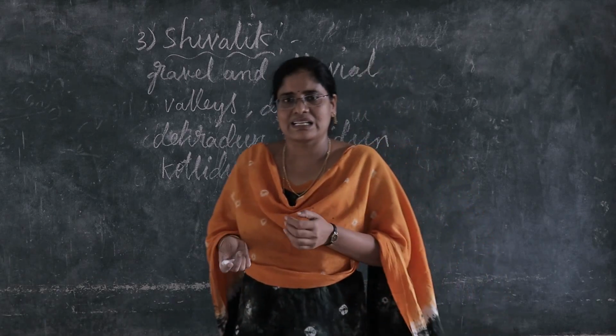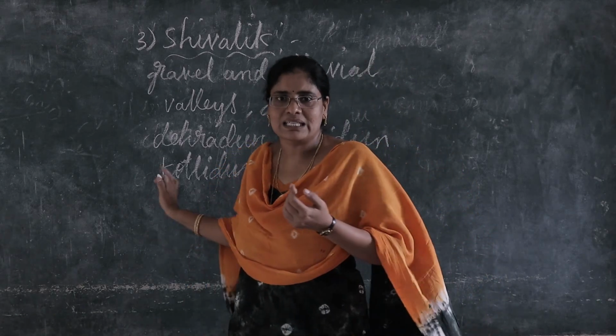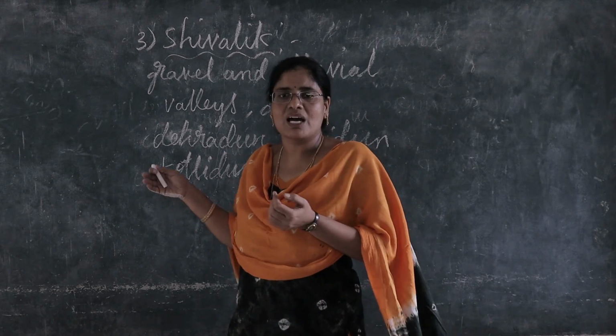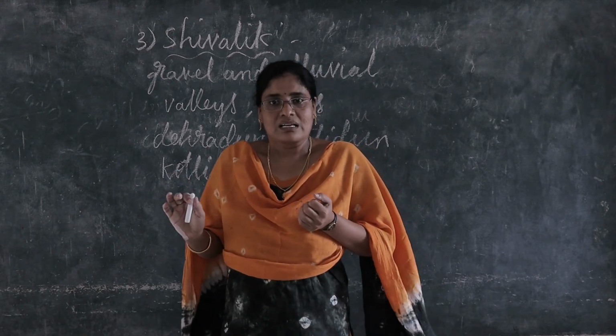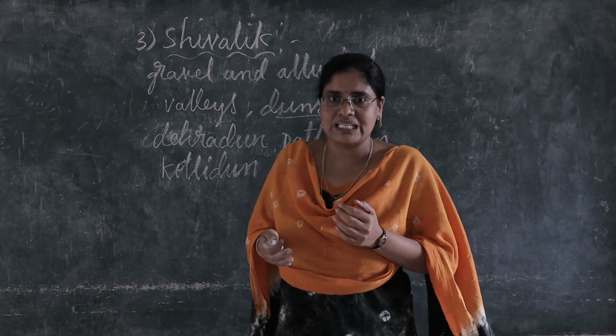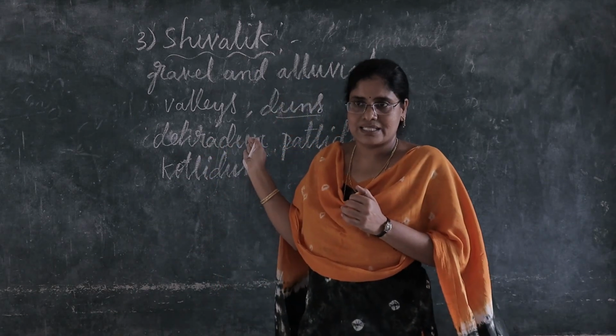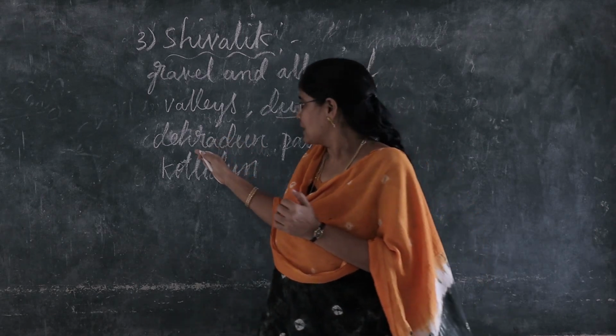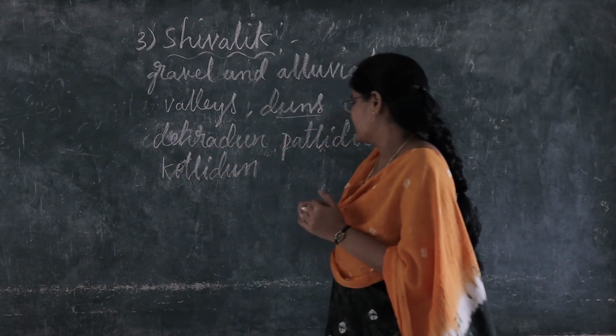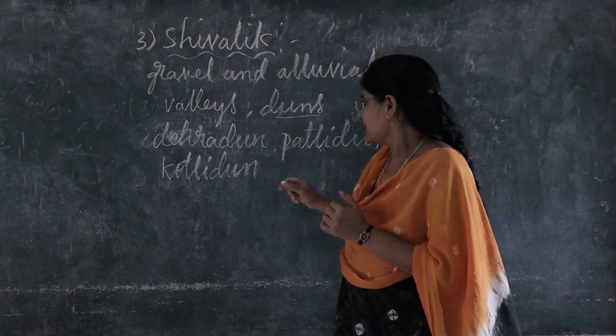What is meant by dun, children? Tell me what is meant by dun. The valleys lying between Lesser Himalayas and Shivalik are called duns. Examples: Patlidun, Kotlidun, Dehradun.